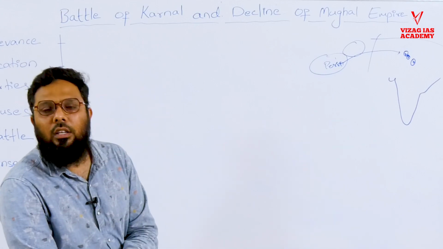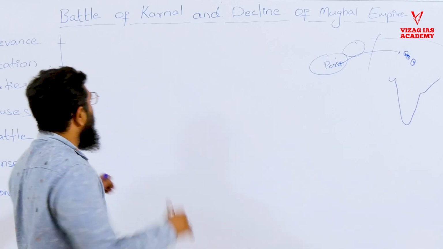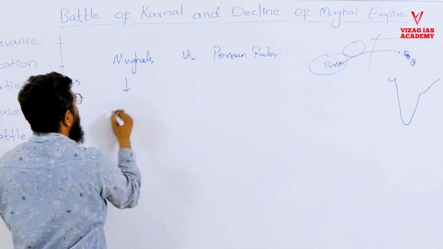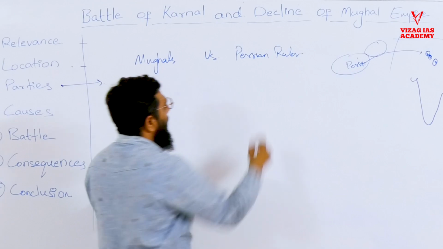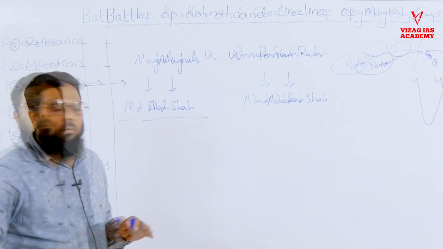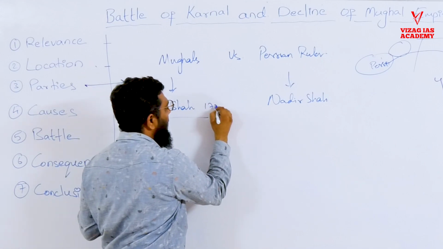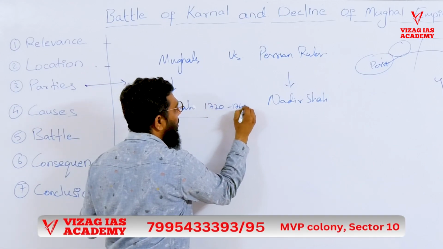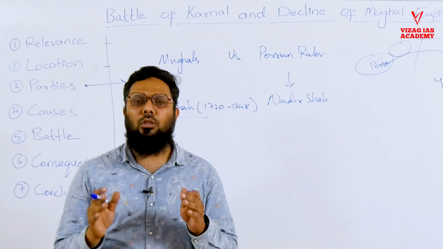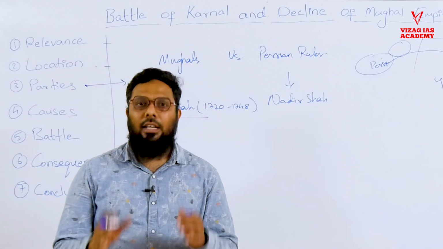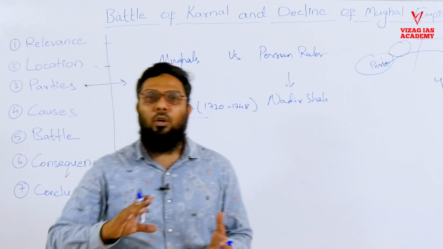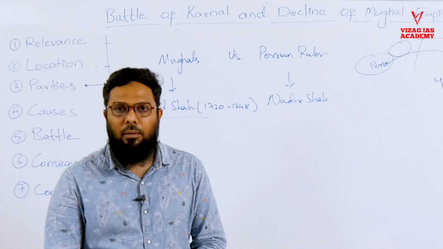And who was the Mughal ruler at that time? We see Mughals versus the Persian ruler. Among the Mughals we see Muhammad Shah, and among the Persian rulers we see Nadir Shah. Now who is Muhammad Shah? Muhammad Shah ruled from 1720 till 1748, so around 28 years. His period of rule was so important that it had the time to bring fortunes to the Mughal Empire.